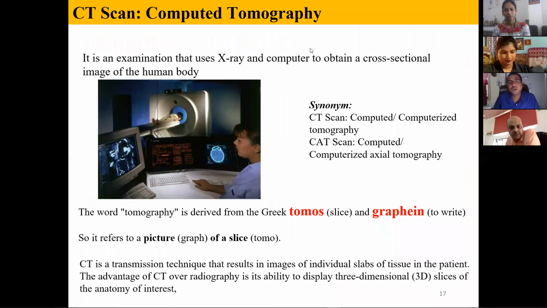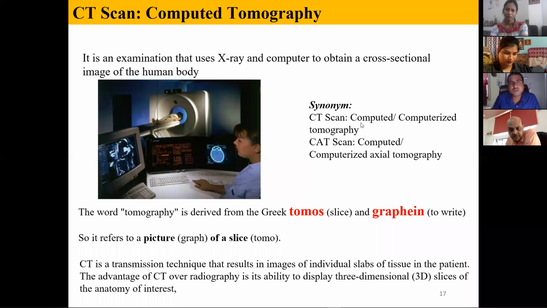Now I have completed the first portion of the imaging. The second portion is molecular imaging. Sorry, the CT scan is there. The CT scan also comes under the first, that is structural imaging. In the case of X-ray radiography, we can only get two-dimensional imaging. We have seen the difficulties also: if larger bones are there, they will cover the smaller bones, and it is not three-dimensional. So it is very difficult to understand the real dimension of the tumor.